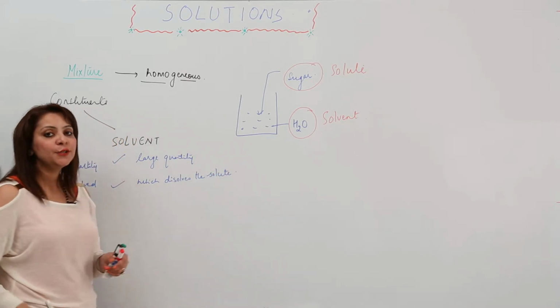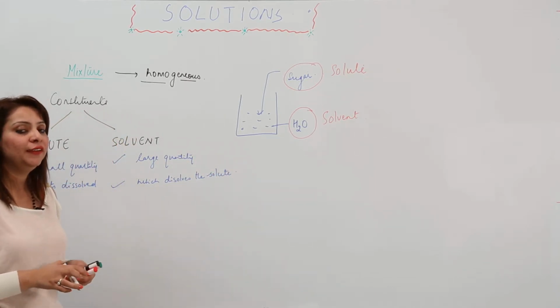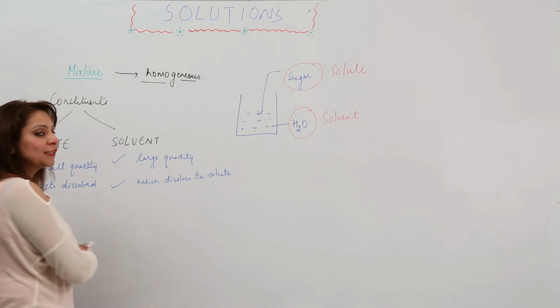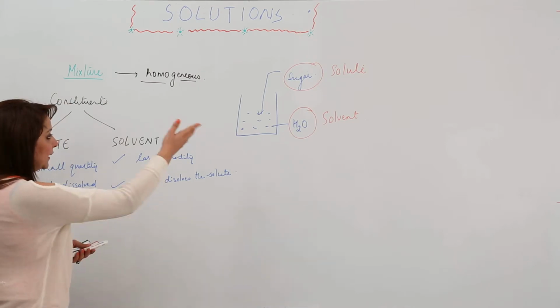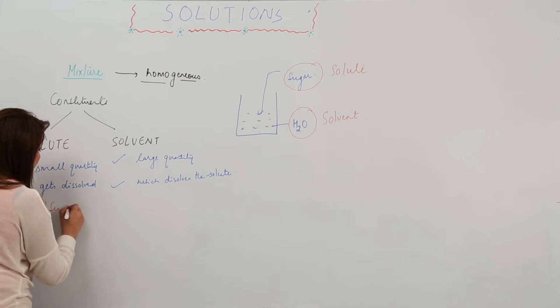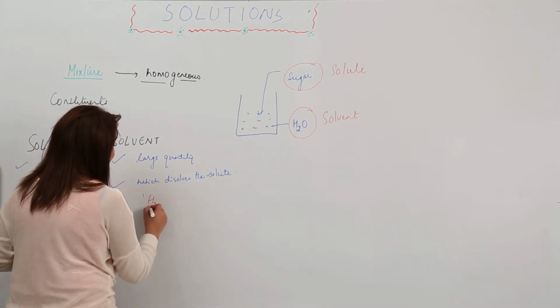The substance which has the ability to dissolve is regarded as the solvent, and the substance which has the ability to get dissolved is called the solute. So in this case we have sugar as solute and water as solvent.